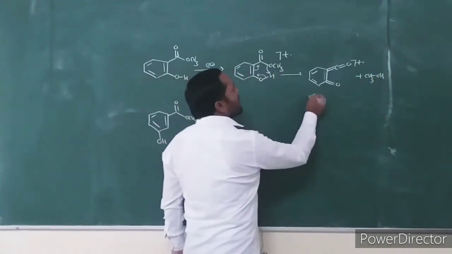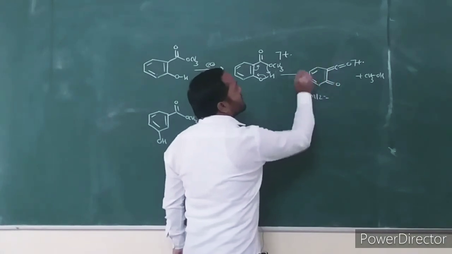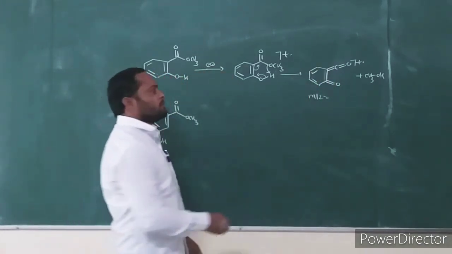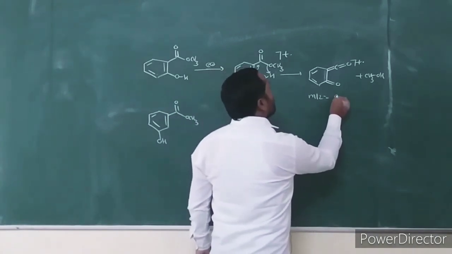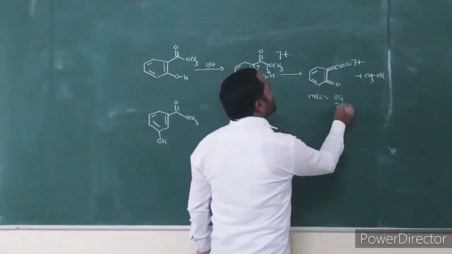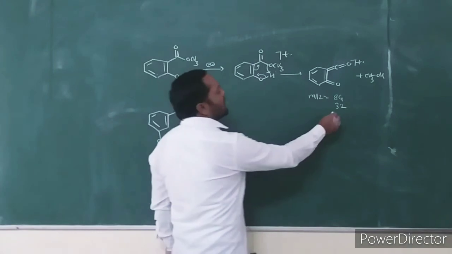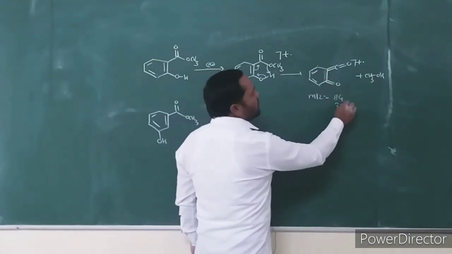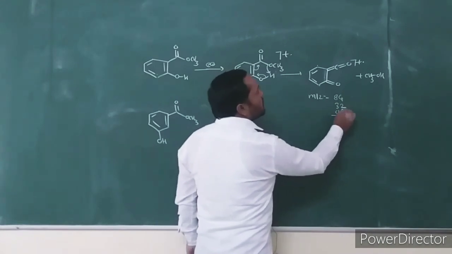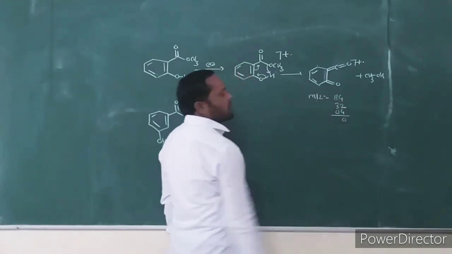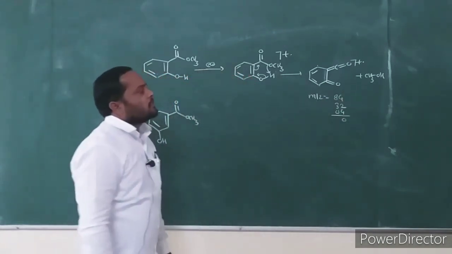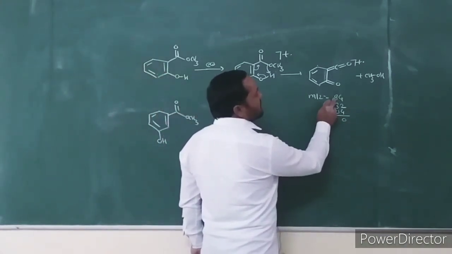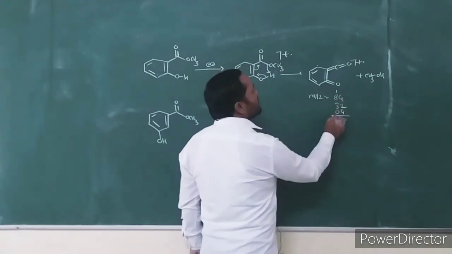What is the mass to charge ratio of this fragment ion? There are a total of 7 carbons, 12 into 7, 84. There are 2 oxygens, 32, and the number of hydrogens is 4. 84 plus 32 plus 4 is 120.